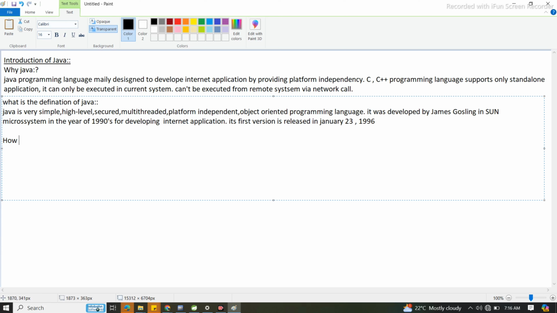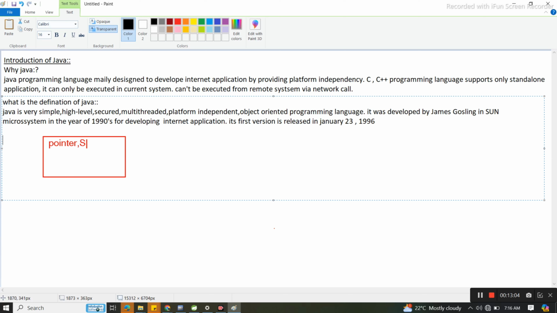If you go for C or C++, you can find some confusing things like pointers, some very confusing things in the programming language. Also, syntax wise, C and C++ are a bit complex for a developer to learn.